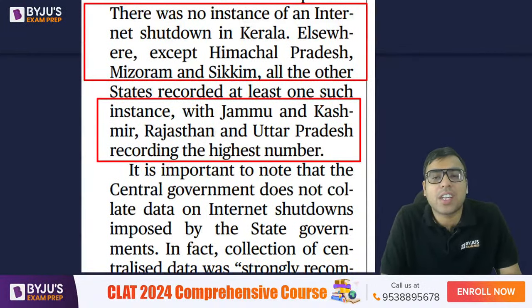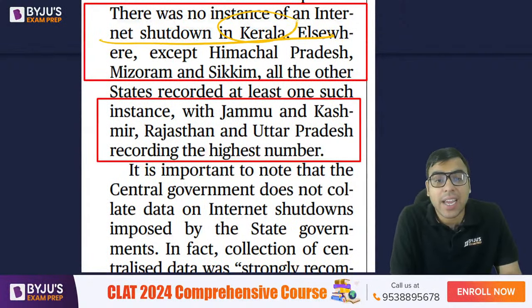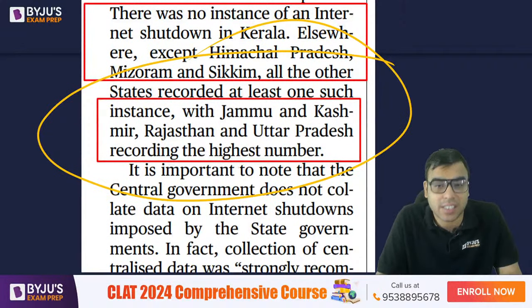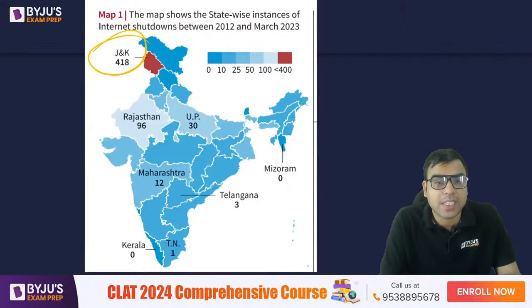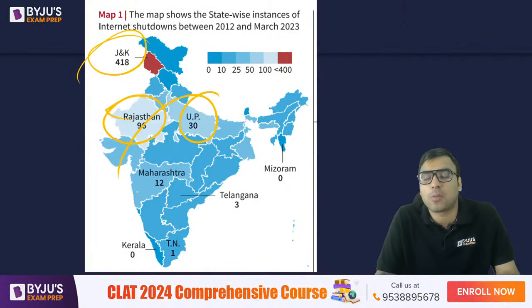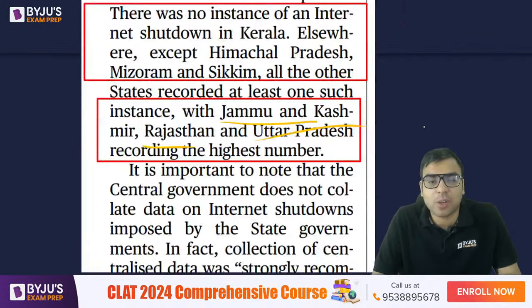Okay, I hope you are aware. There was no incidence of internet shutdown in Kerala. Elsewhere, except Himachal, Mizoram and Sikkim, all the other states recorded at least one such incidence. Jammu Kashmir, Rajasthan and UP are at the top. I have told you Jammu Kashmir is highest, then second is Rajasthan and the third is UP in internet shutdowns. I hope you are aware of that.